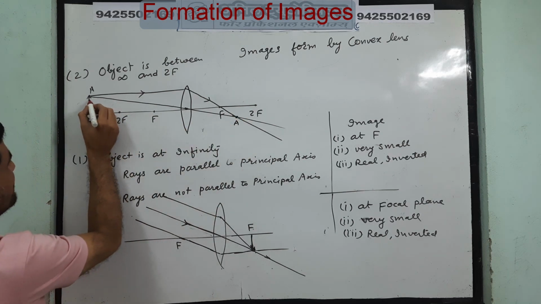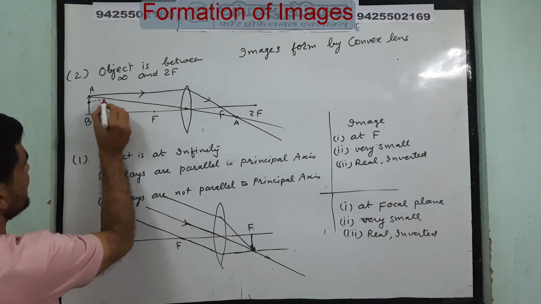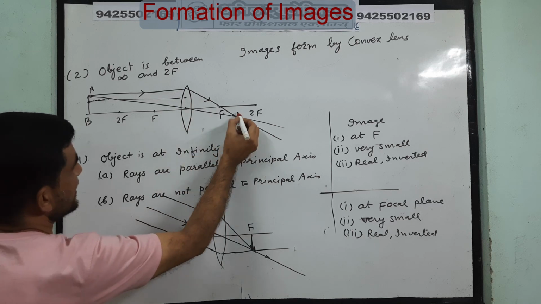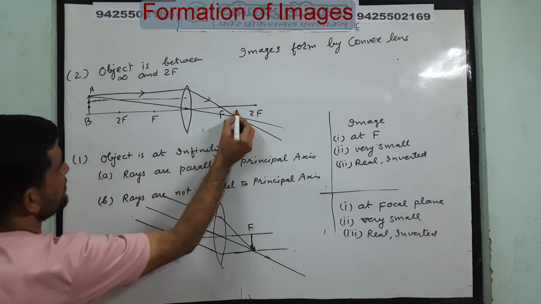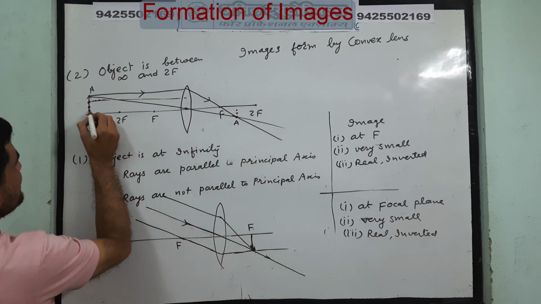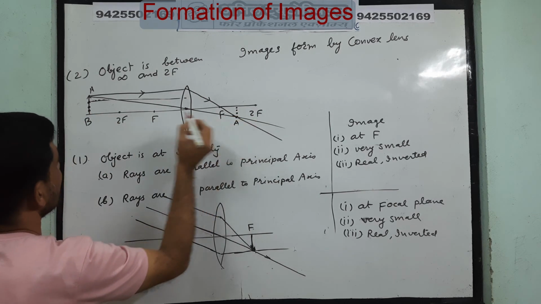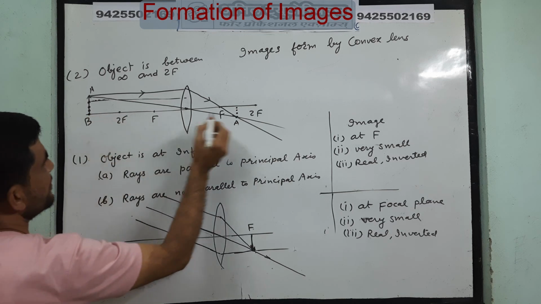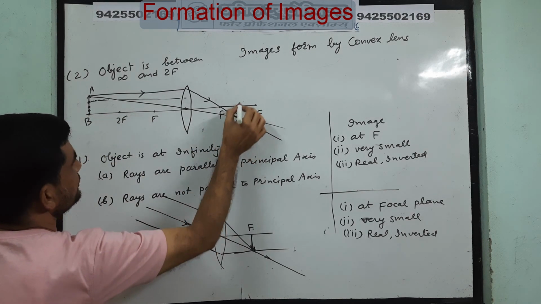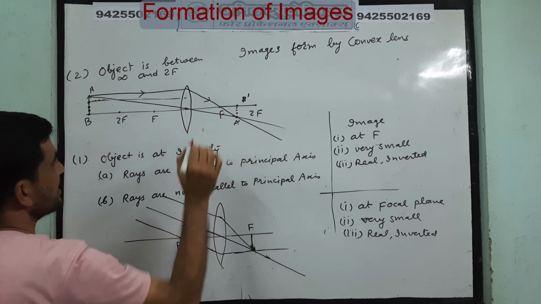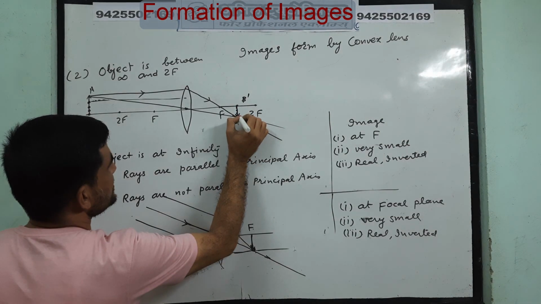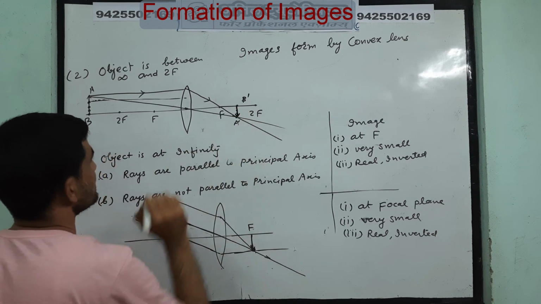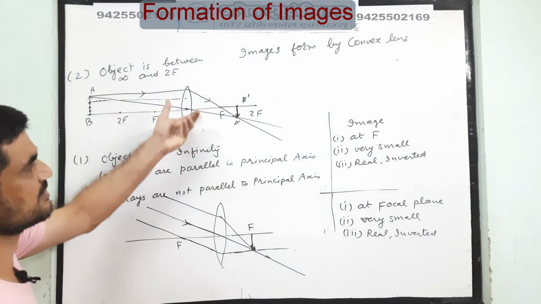When we take another point somewhere here, its image will be formed somewhere here. Then take another point somewhere here, its image will be formed somewhere here. The image of point B will be formed here at B dash. So A dash, B dash will be the total image. You just see, the head is down, so the image is inverted.